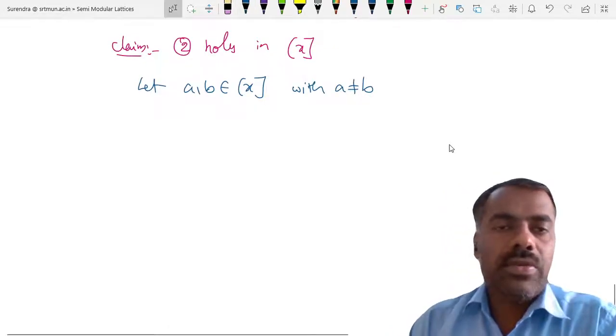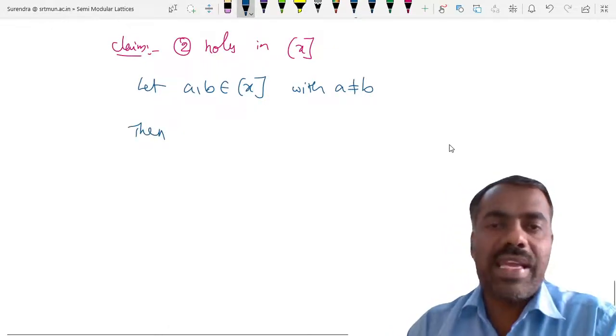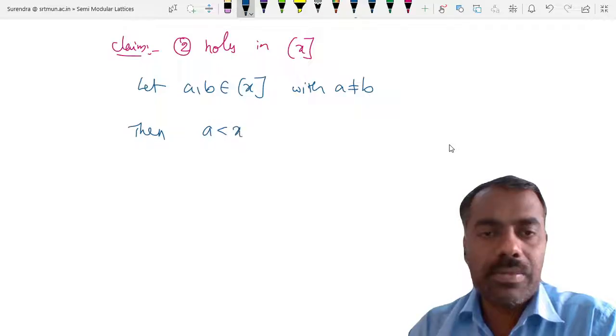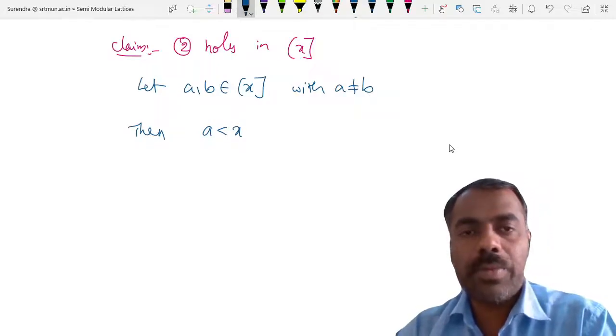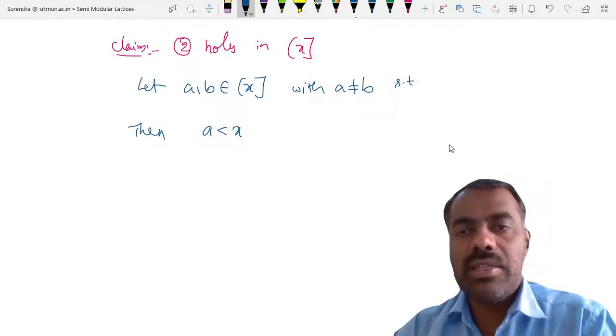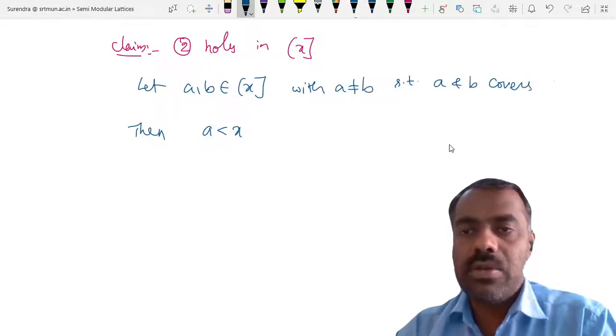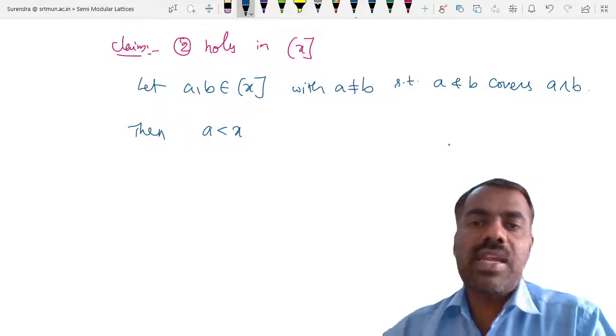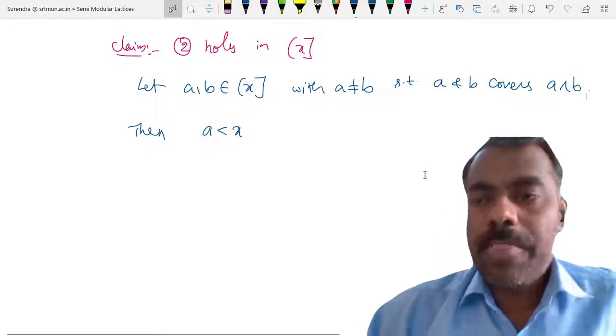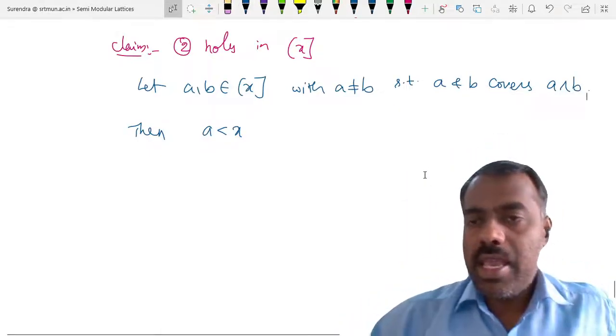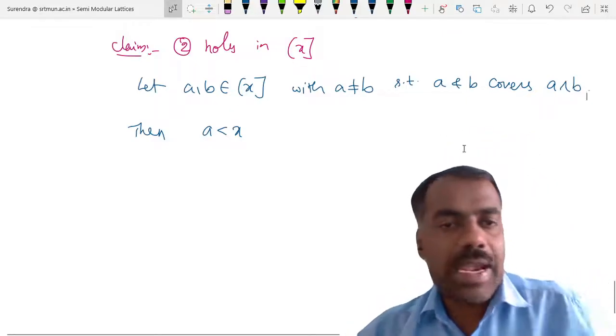Then we can observe that a and b are strictly less than x. They cannot be equal. Such that a and b cover a meet b, that we are assuming. We want to show that a join b covers a and b also.